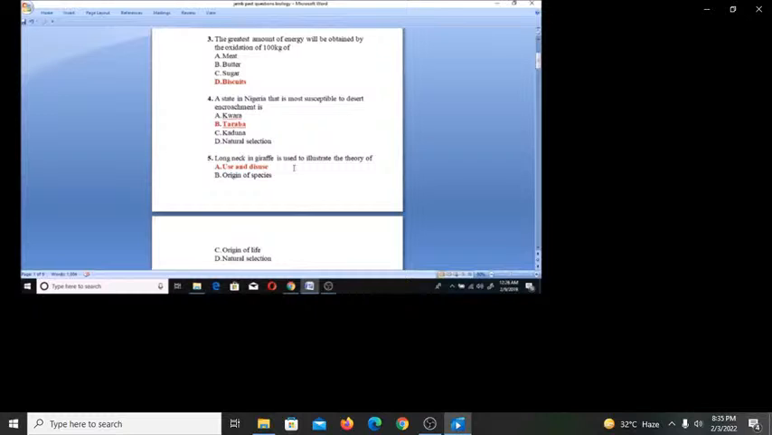Number 12. An example of radially symmetric animal is A. Planaria, B. Hydra, C. Tapeworm, D. Roundworm. The answer is Hydra. Hydra is a radially symmetrical organism.